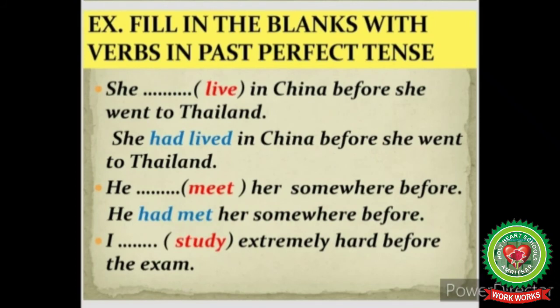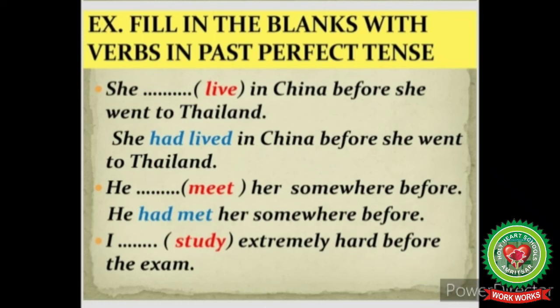So students, now we will do some exercises related to past perfect tense. Fill in the blanks with verbs in past perfect tense. Number 1. She dash in China before she went to Thailand. Lived. Now in this sentence, there are two past actions and also before is a keyword.